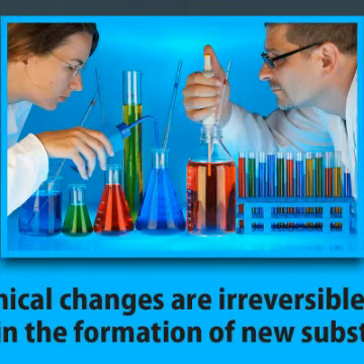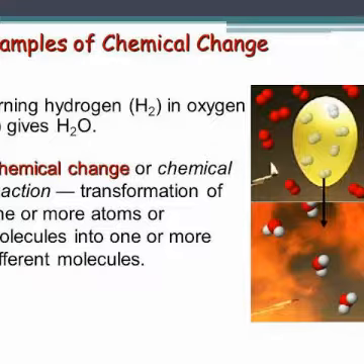So chemical changes are also very common in our life, like the rusting of iron. When the iron gets converted into a new thing, that is iron oxide, it's a new compound, so that's why it's a chemical change. And when hydrogen and oxygen react together, they form water. Again you are getting a new product, so it's a chemical change.